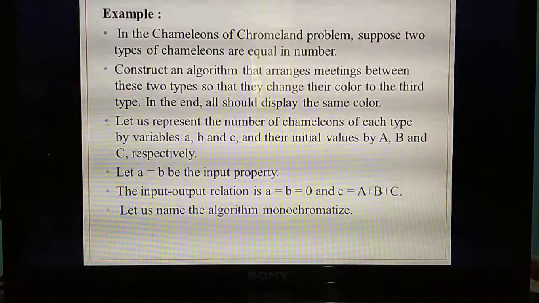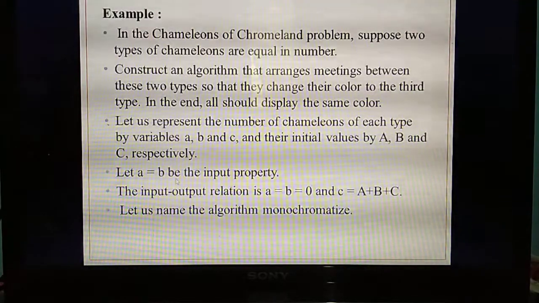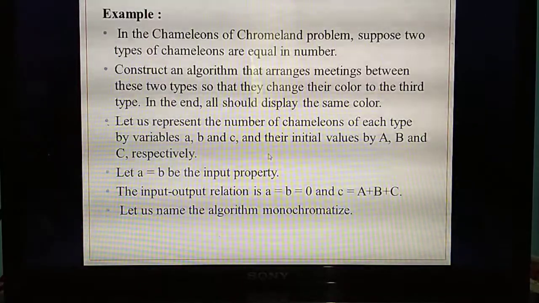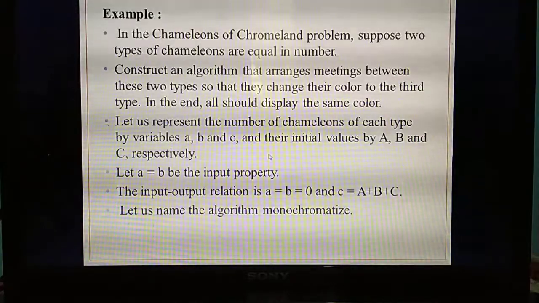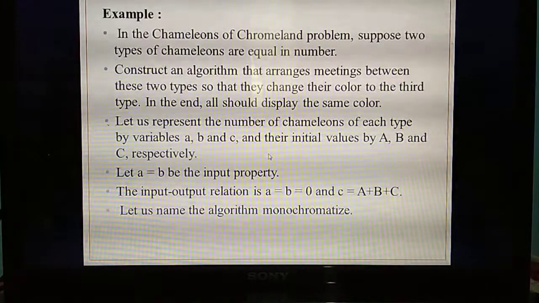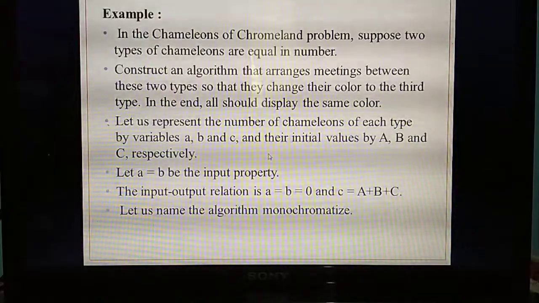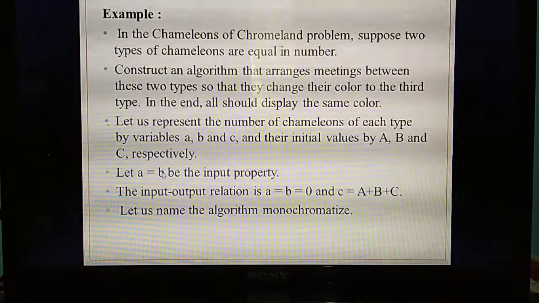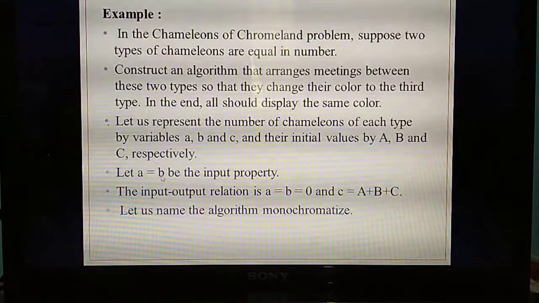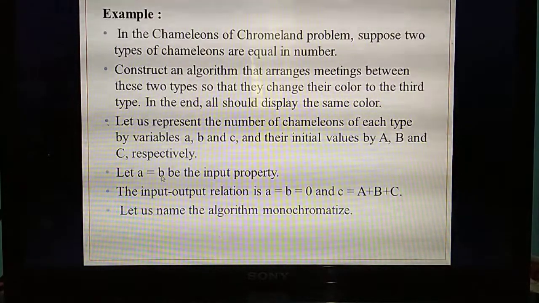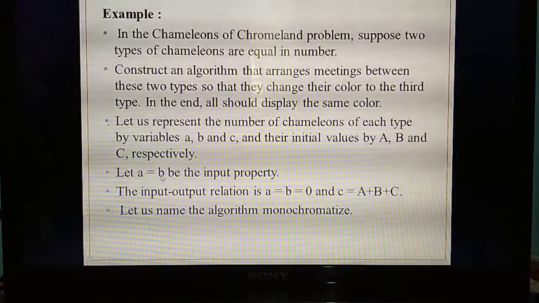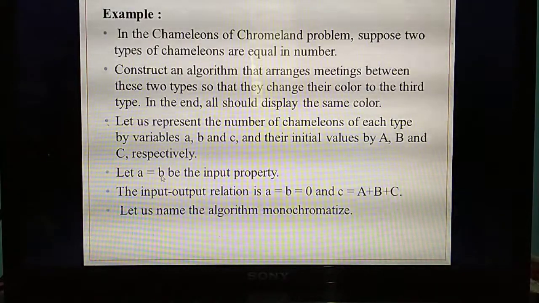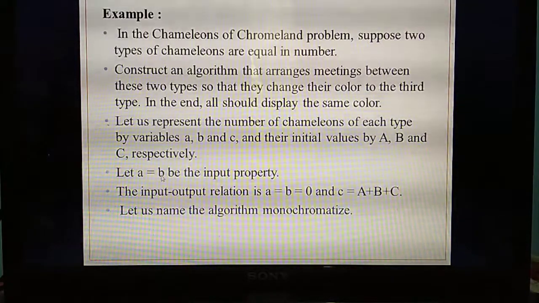Next, what's the input property? In the question they have given that if two types are equal in number, then the third type needs to change the color. So you are considering input properties. If A equal to B, that means the first color is equal in number and the second color is equal in number. For example, in red color also 2, green color also 2. If two types are in the same number.